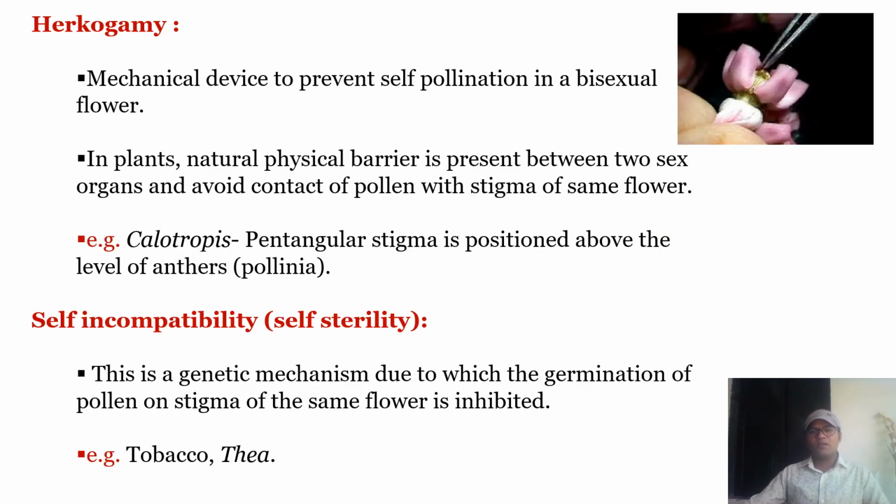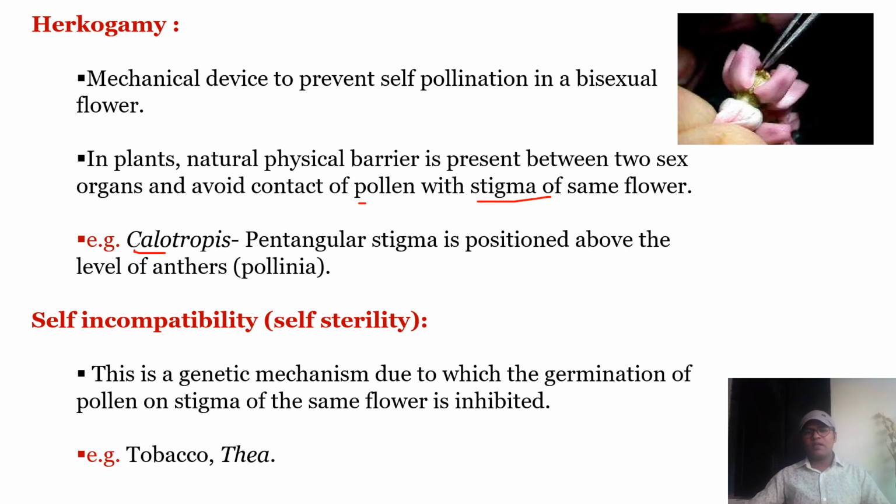Next is herkogamy. This is a mechanical device to prevent self-pollination in bisexual flowers. In plants, a natural physical barrier is present between the sex organs which avoids contact of pollen and stigma of the same flower. In Calotropis, the pentagonal stigma is positioned above the anther level, which makes transfer of pollen grains from anther to the stigma difficult, as the stigma is placed above the anther.